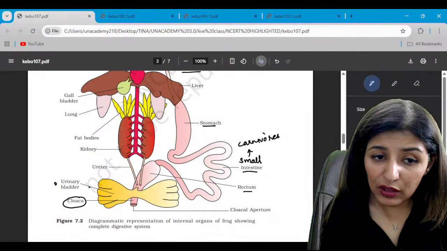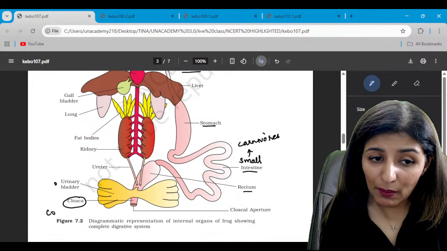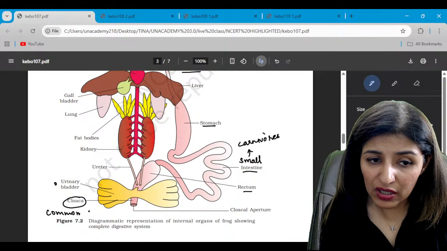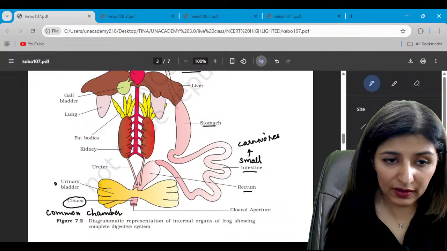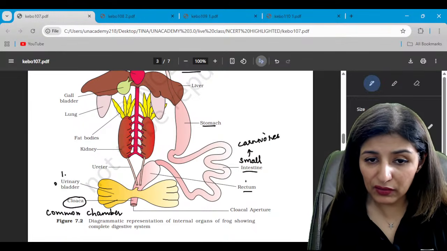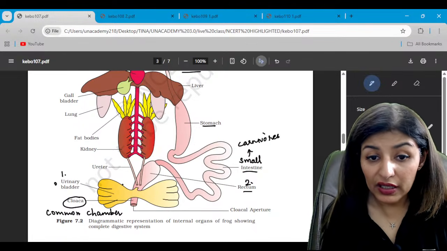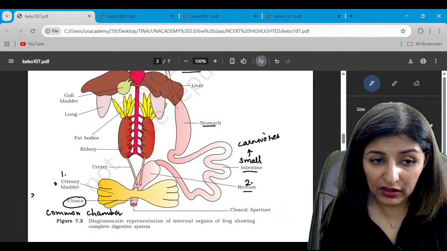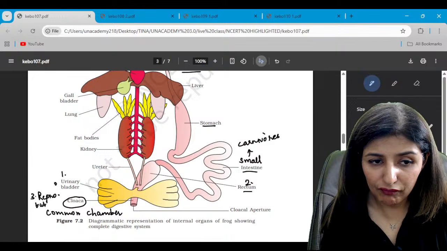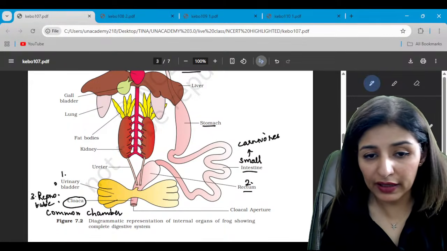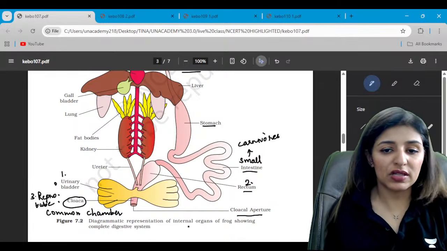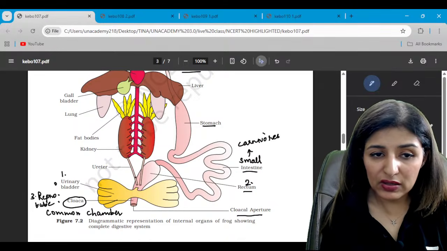So this is the urinary bladder. Cloaca is a common chamber where 3 openings are going to be present. One is of urinary bladder, second is of the rectum, and third is of genital pore or reproductive structure. Are we clear? So 3 things are together going to open in cloaca, and then cloaca commonly opens outside through cloacal aperture. Are these structures clear?